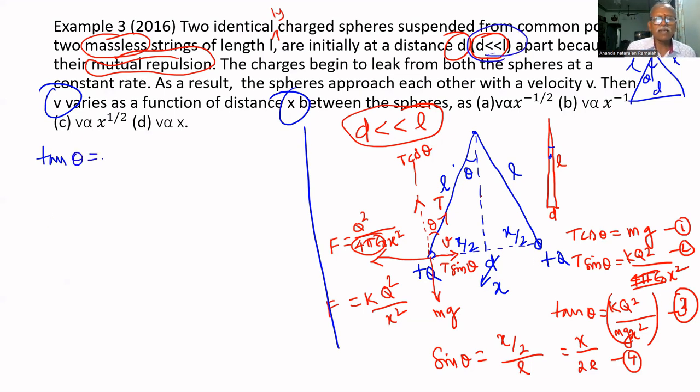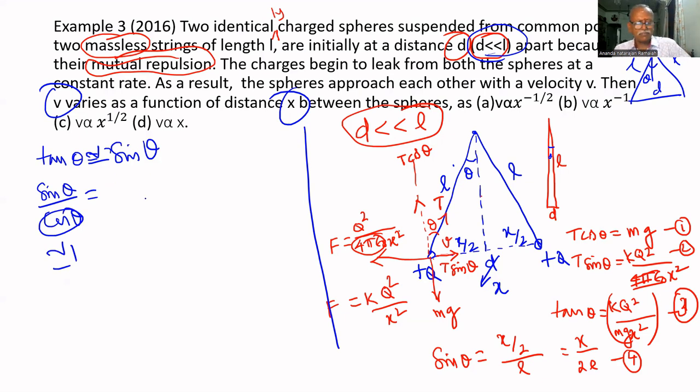Theta is very small, so tan theta is approximately equal to sin theta. Why? Because tan theta equal to sin theta divided by cos theta, and cos 0 equal to 1. Because theta is very small, approaching 0, cos theta approaches 1. Therefore, tan theta is approximately equal to sin theta.